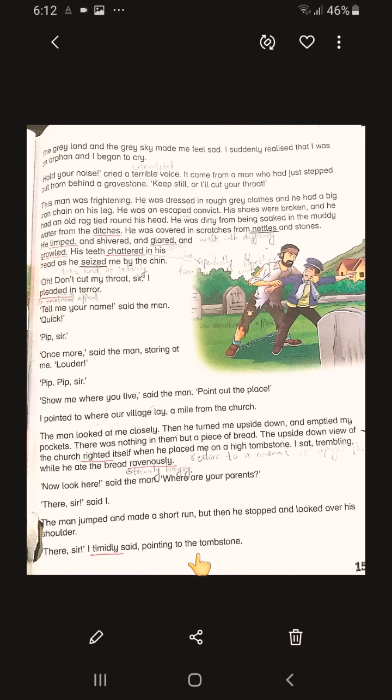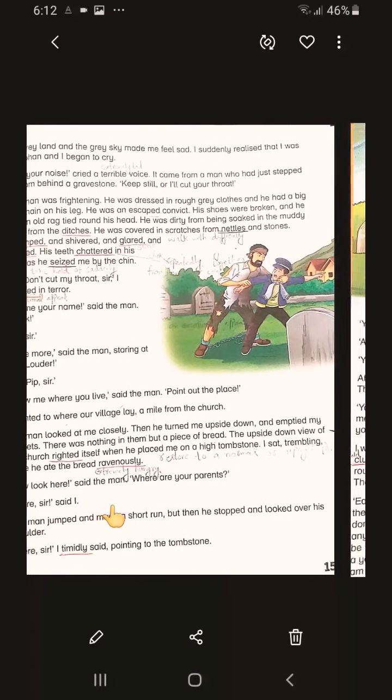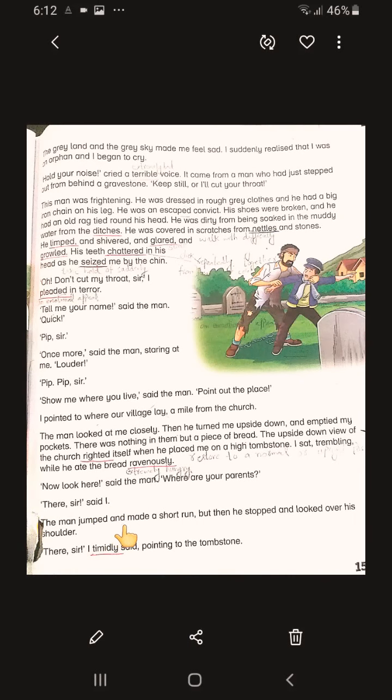"Now look here," said the man. "Where are your parents?" "There, sir," I said. The man jumped and made a short run. Why? But then he stopped and looked over his shoulder. "There, sir," I timidly said, pointing to the tombstone.